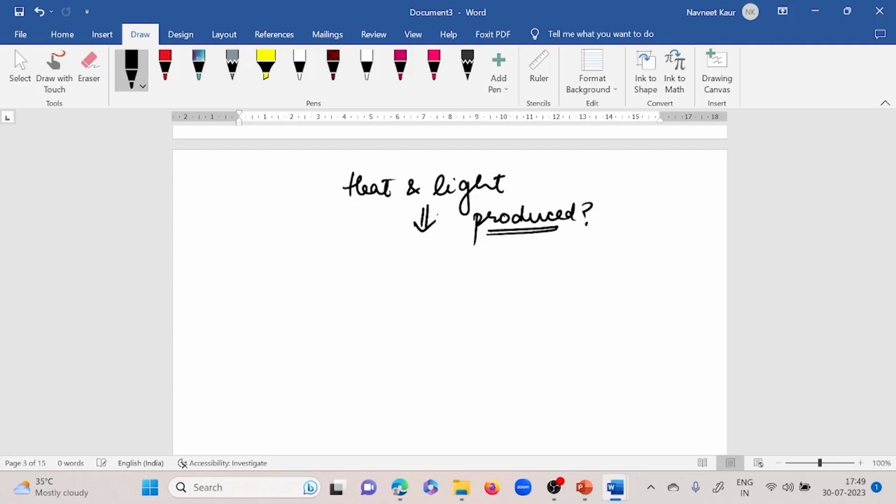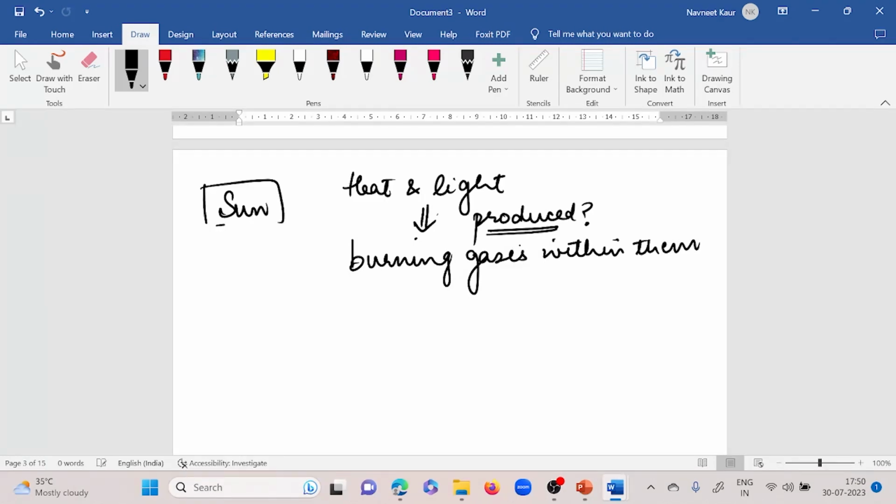Stars are self-luminous. They have their own light and heat. And how is that produced? That is produced by burning gases within them. And what is sun? Sun is a star.